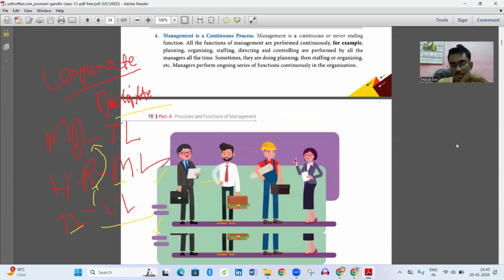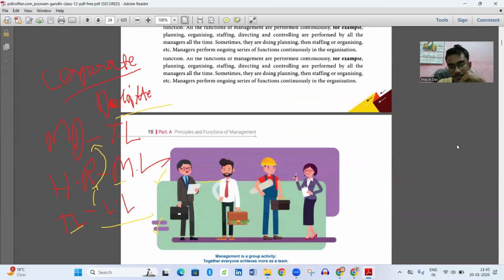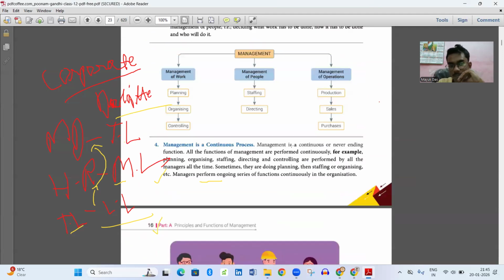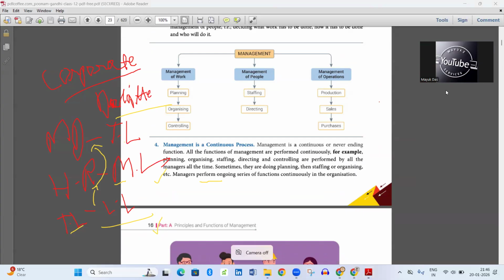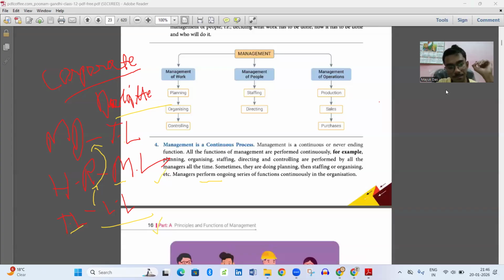Management is a continuous process. In simple words, it can be understood that management is required continuously.